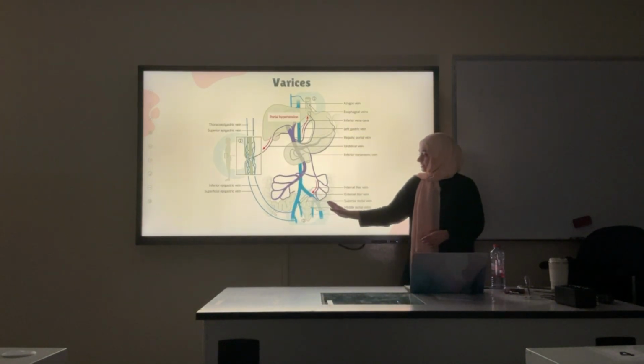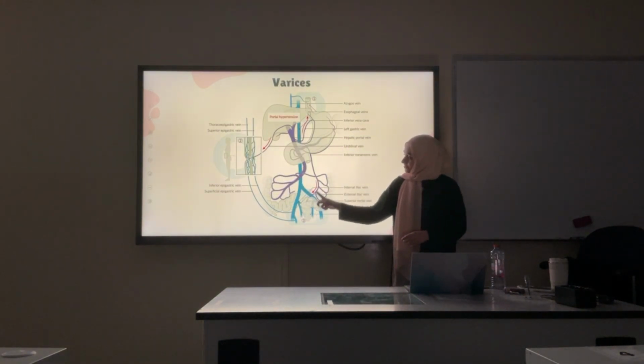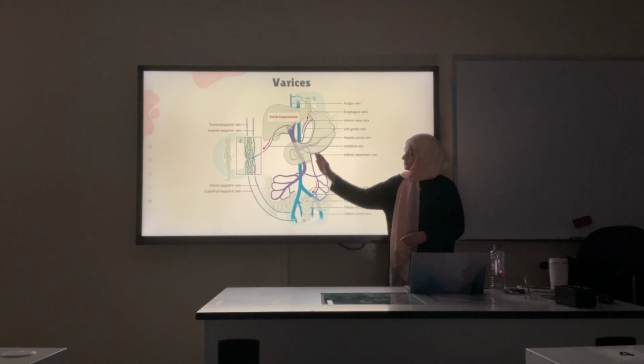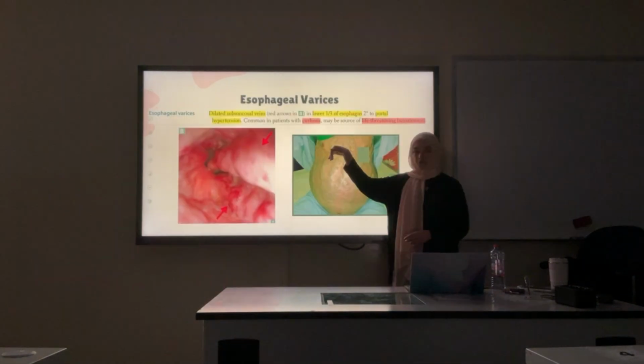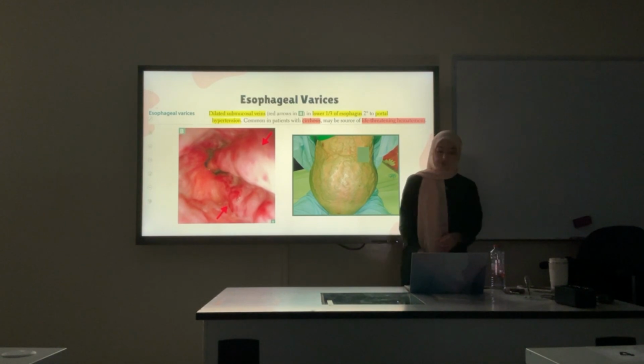The same thing in the rectum. The blood that cannot reach the portal system through the superior rectal vein can go the other way through the IVC and cause hemorrhoids.